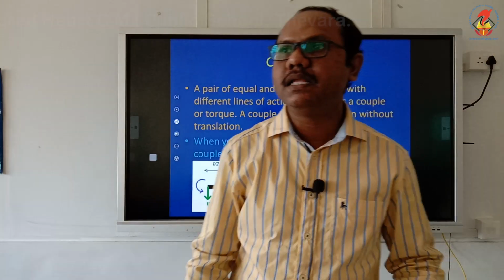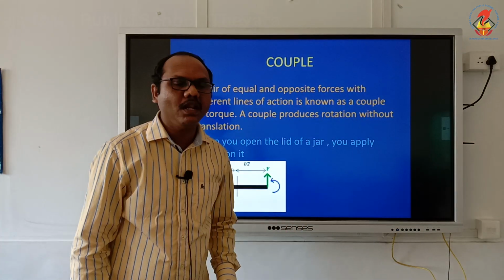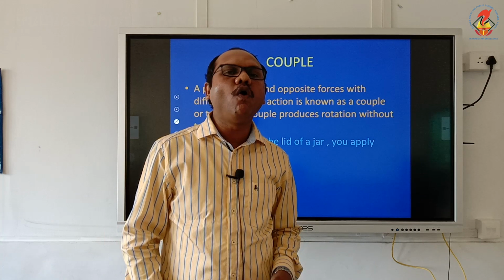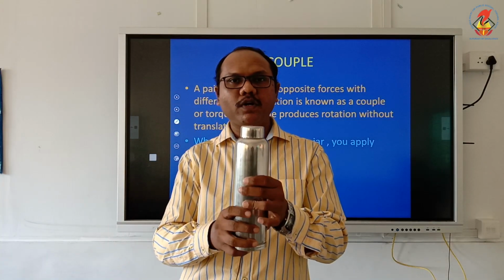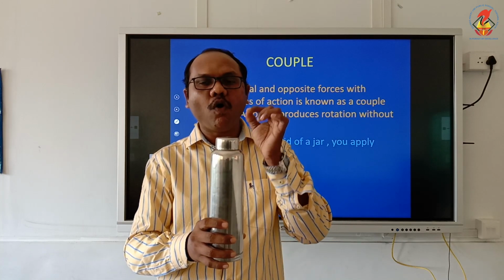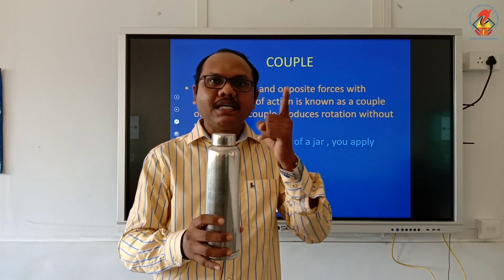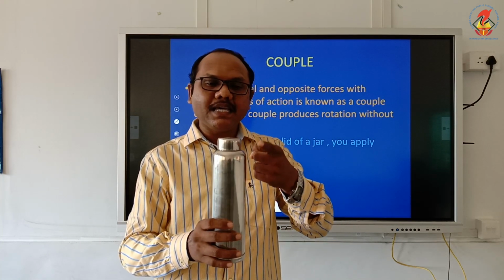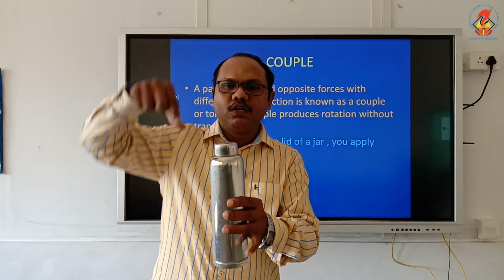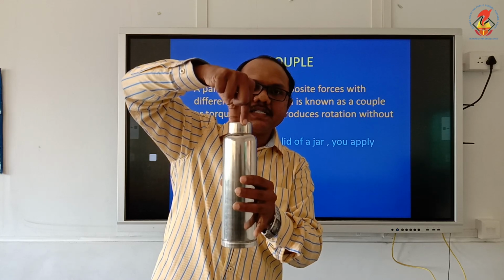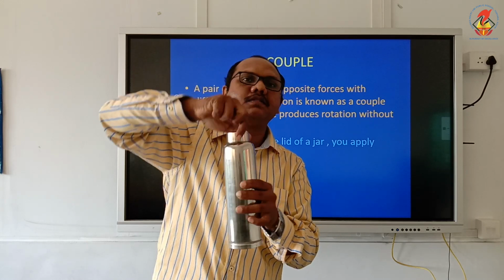For example, I am having a water bottle and I want to open the cap. See, this is the water bottle and I want to open this cap. Is it easier to rotate using one finger or to use two fingers like this and turn?